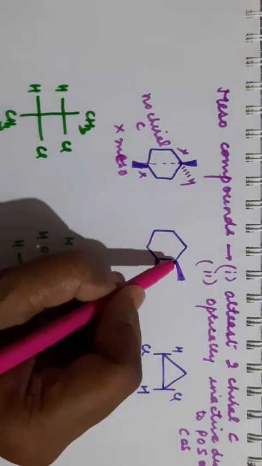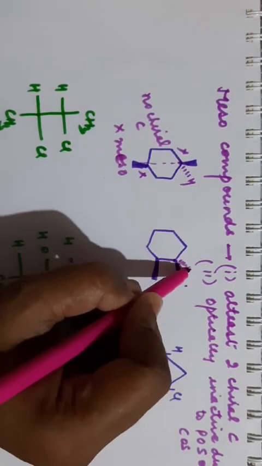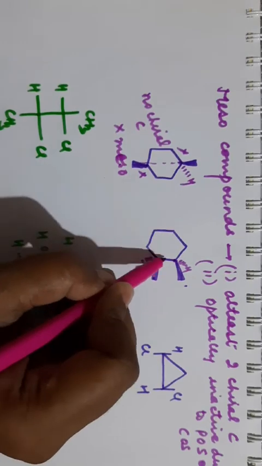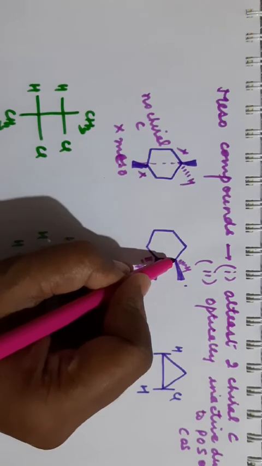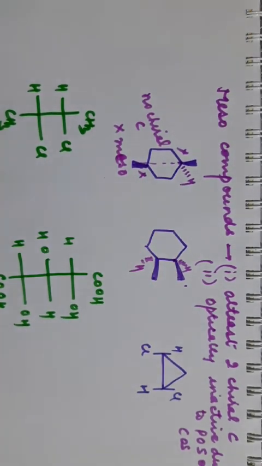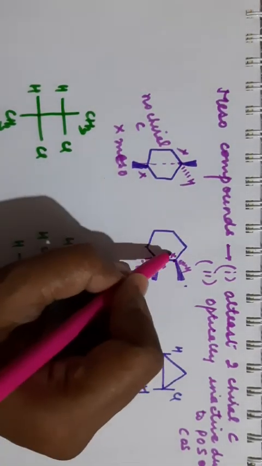Now coming to this structure, this carbon is attached to CH3. There will be one hydrogen here, and one hydrogen here as well. If you move this side and you move this side, you will come across 2 different groups. If we go this side, we get CH3; on the other side, CH2. Clear? So this is a chiral carbon. This is also a chiral carbon.